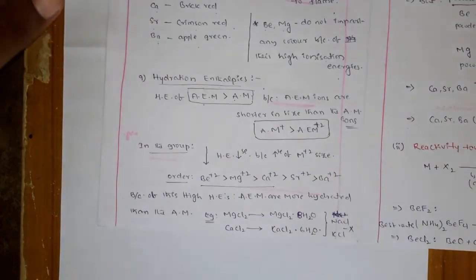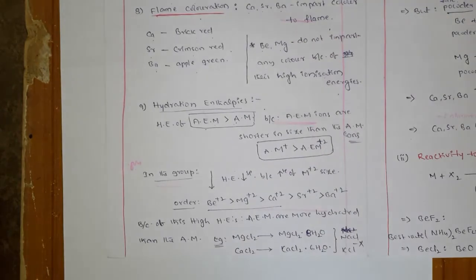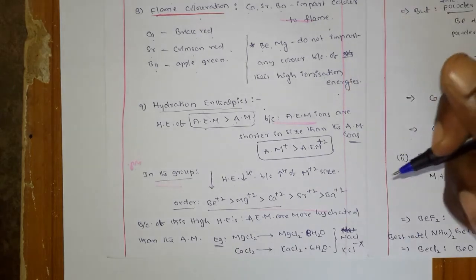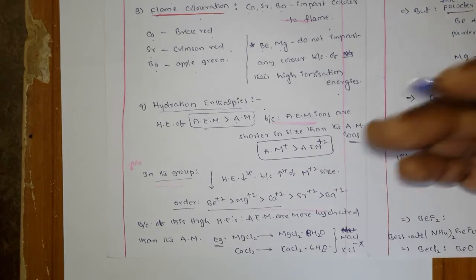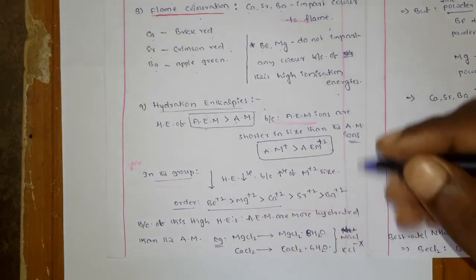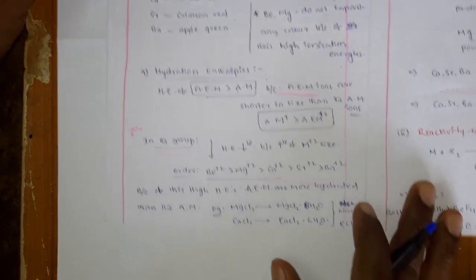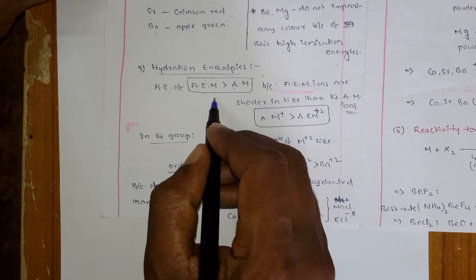You will understand, don't worry, but you need to read more than one time. Directly when you come to the topic you cannot understand, but you have to go through this topic more than once or twice. Then only you can understand it very easily, right? And next, this is the comparison between the alkali metals and alkaline earth metals.